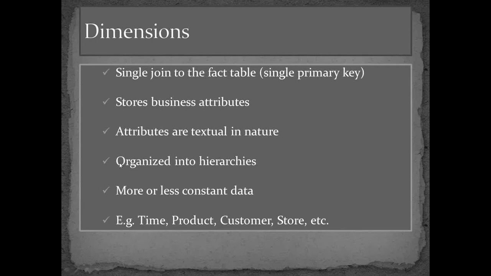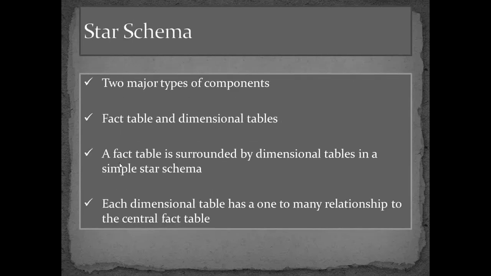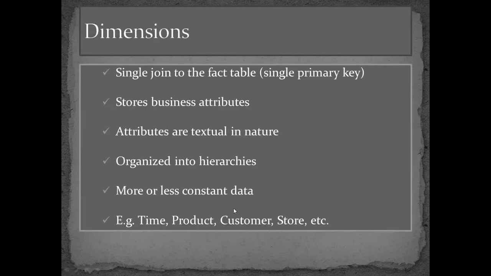Let's do it with the help of an example. Here it's more or less constant data. The data will not change, or it will change very, very slowly if it does. For example, pin code numbers for a state like California will never change, right? There are very few chances that it will change. Similarly, the employee ID of an employee will not change. Very few chances that an employee ID can change in a company, right? So these kinds of data we maintain in dimensions.